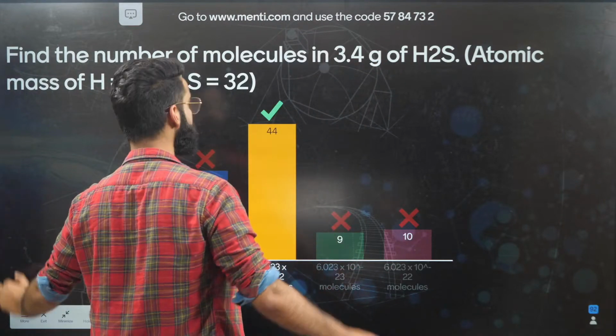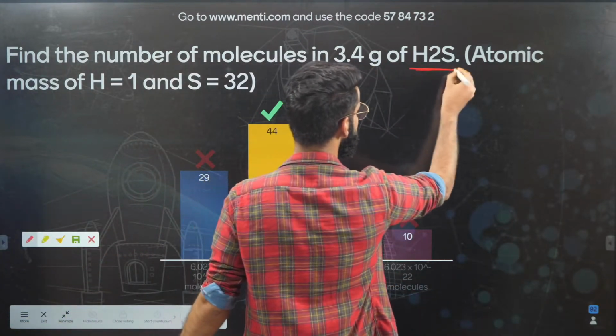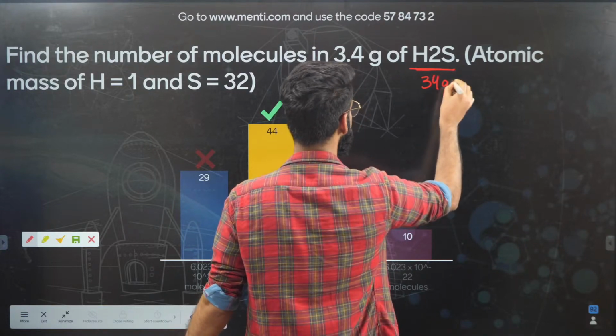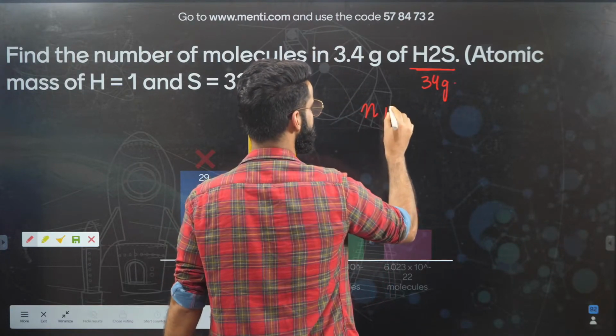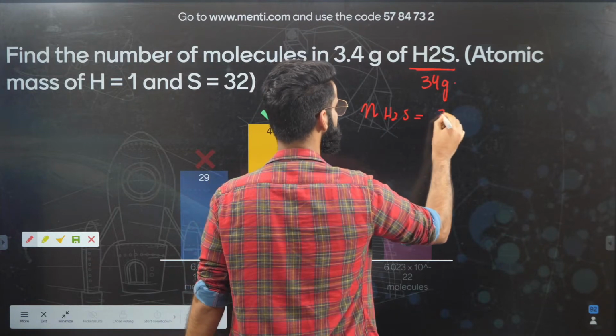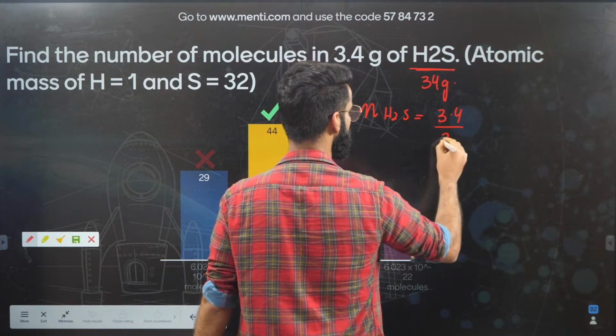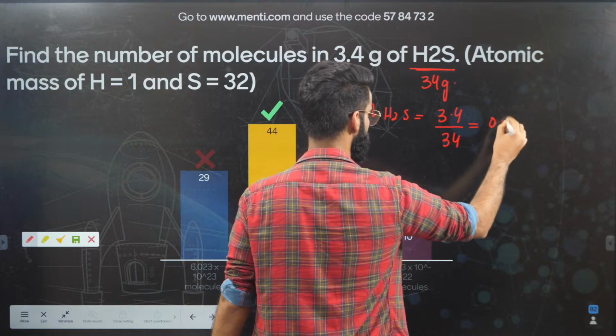First of all, you must know the molar mass of H2S. Molar mass of H2S is simple, that's 34 grams. Let me calculate the number of moles of H2S first, which is equal to mass of H2S, which is 3.4, divided by molar mass, which is 34. The value comes out to be 0.1.